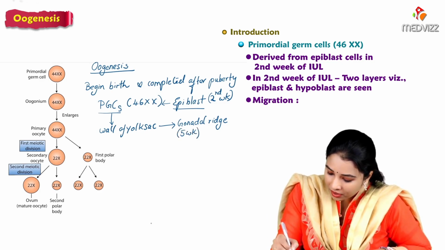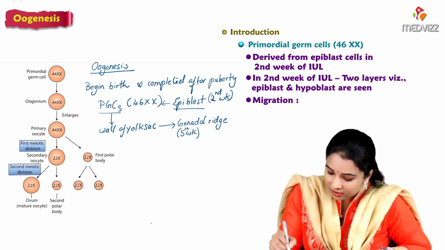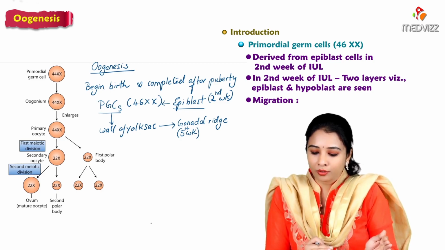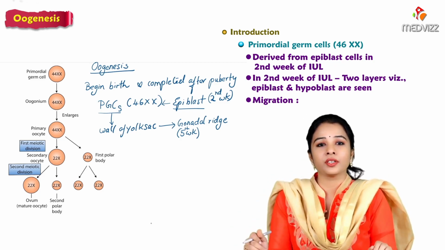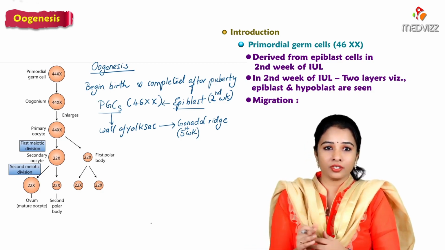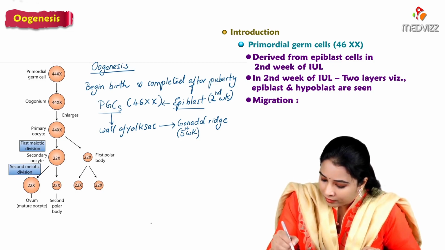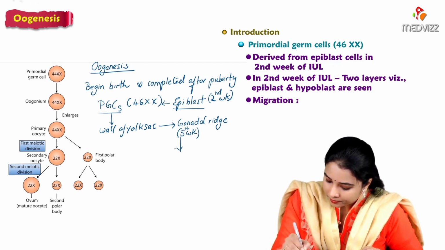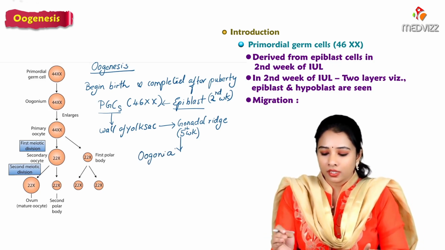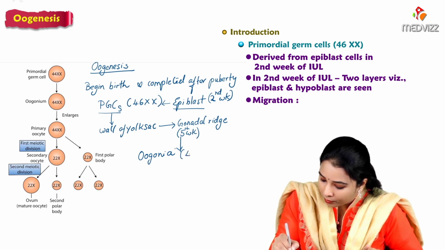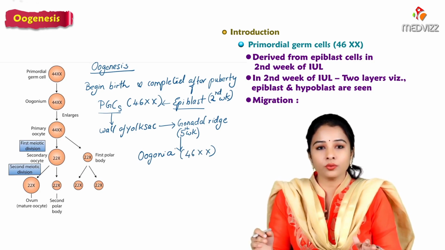The cells travel from the wall of the yolk sac into the gonadal ridge, settle there and start differentiating. While they travel they also differentiate. The primordial germ cells differentiate into oogonia, which have the diploid number of chromosomes, 46XX.